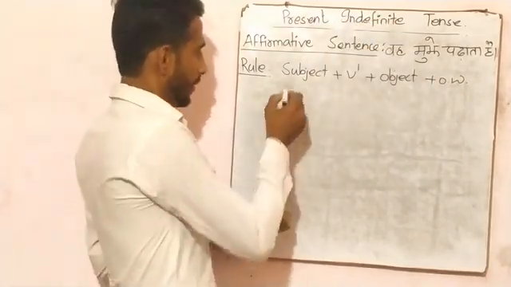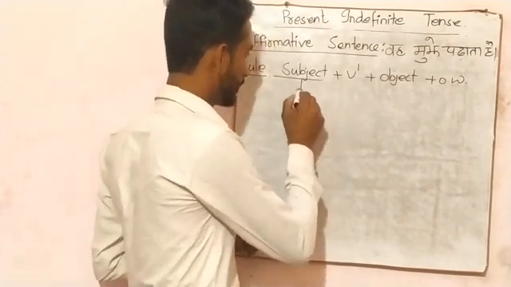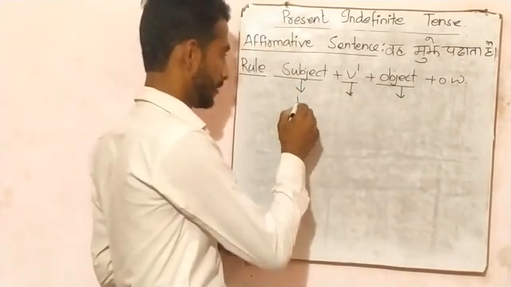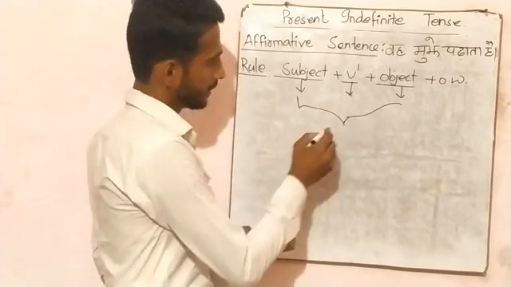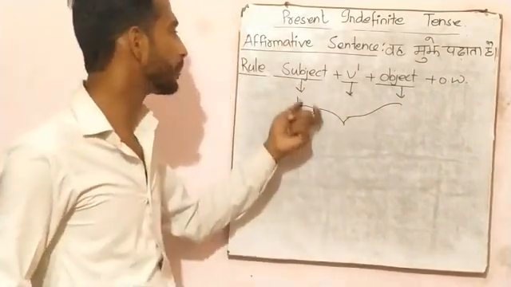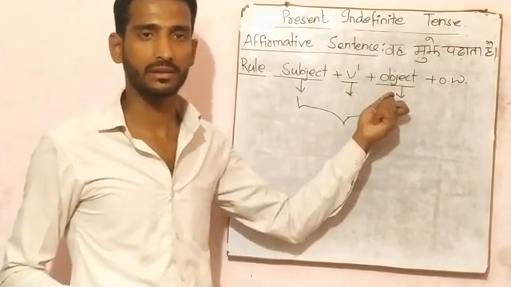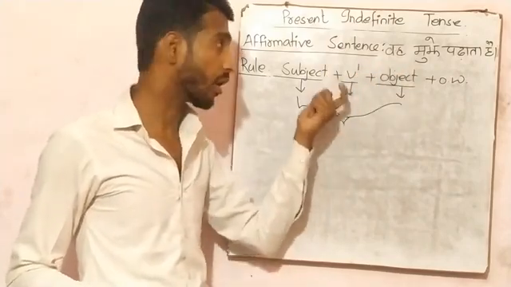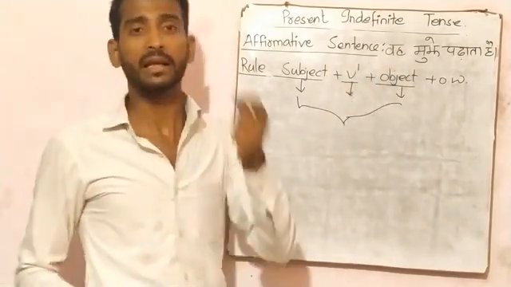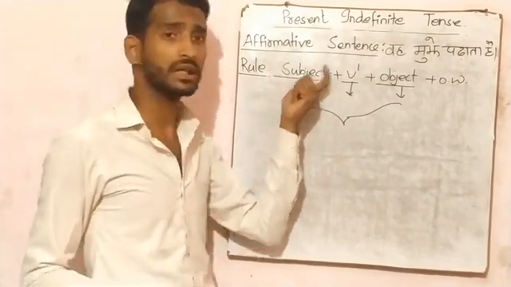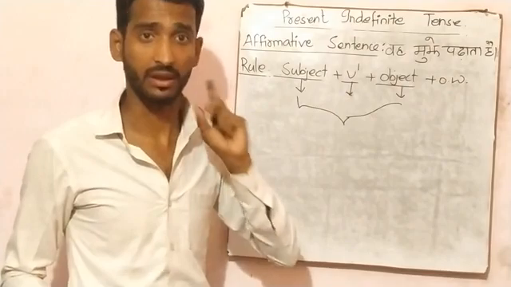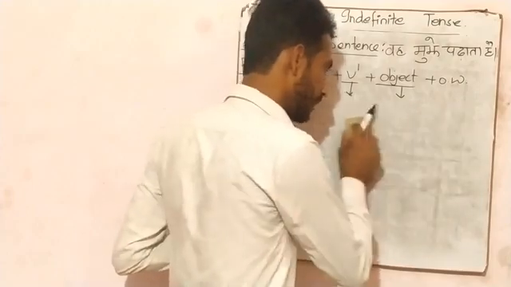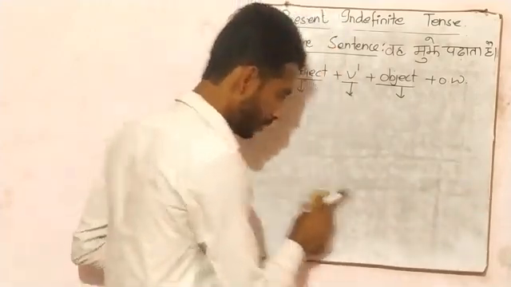And subject, verb, and object. These three are the most important part of a Hindi sentence. If you want to translate a Hindi sentence into English or an English sentence into Hindi, then we must be able to find out the subject, verb, and object in that particular sentence.